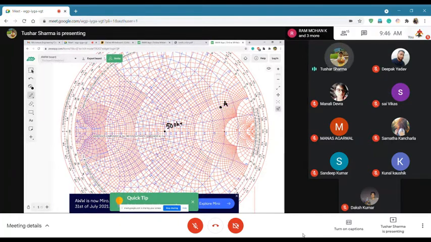Any guess how we should move? You also know that the first element is an open stub, with characteristic impedance of 50 ohms. So if it is an open stub, how shall we move? I told you for an open stub, we will move like shunt C. So we will move like this.